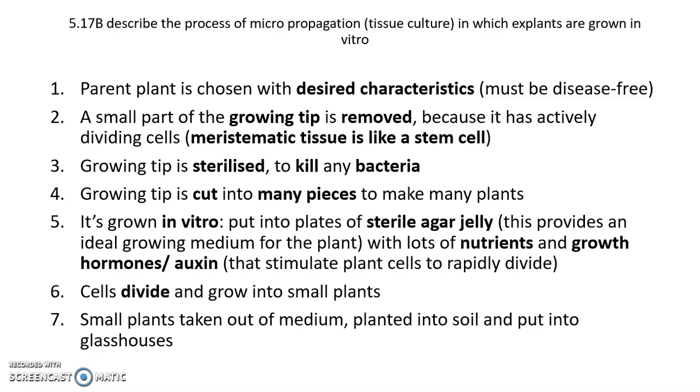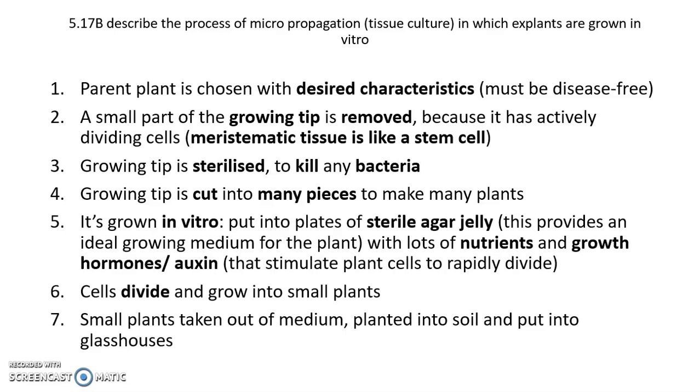So we're going to take the plant, we're going to remove the growing tip, and we're going to make sure that that growing tip is sterilized because we want it to be free of any particular disease. And then we take it and we basically mash it up. We add it into a Petri dish, and the Petri dish contains an agar jelly substance. The agar jelly substance is going to provide a growth medium for those plants to do cell division. We're also artificially going to have plant hormones within that growth media, and the plant hormones are going to stimulate the plants to undergo cell division.